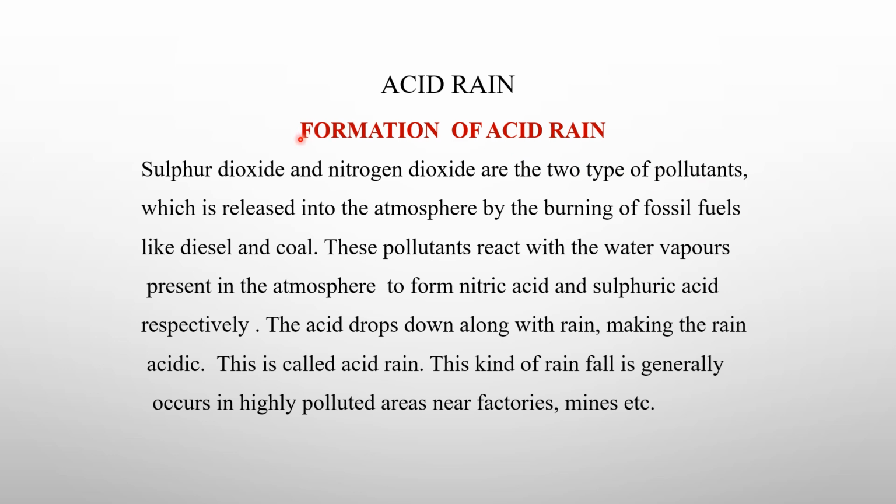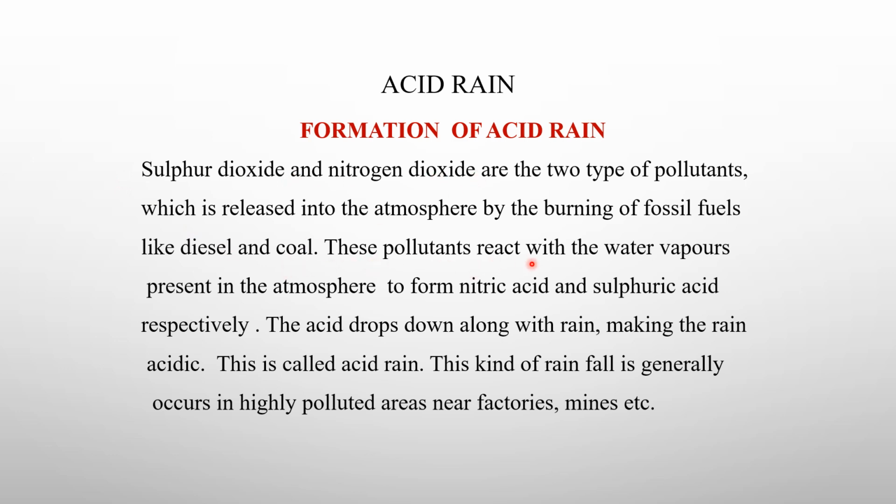Now first of all, let us study how it is formed. Sulfur dioxide and nitrogen dioxide are the two types of pollutants which are released into the atmosphere by the burning of fossil fuels like diesel and coal. When the fossil fuels are burned, they generally produce the two common types of oxides, that is sulfur dioxide and nitrogen dioxide.